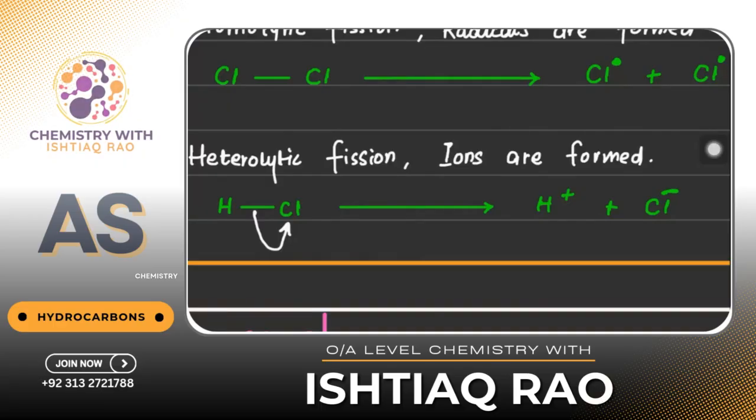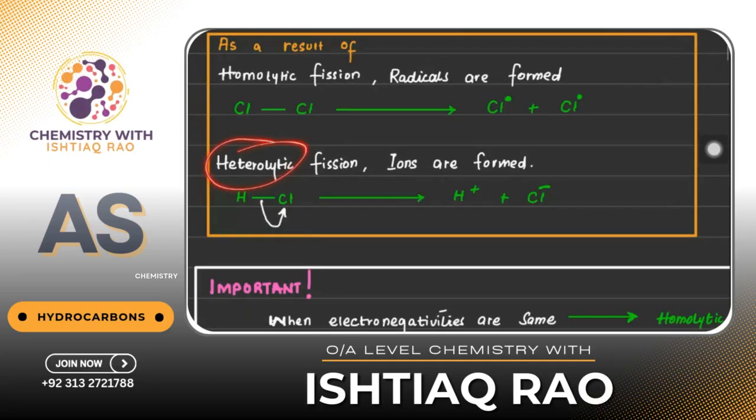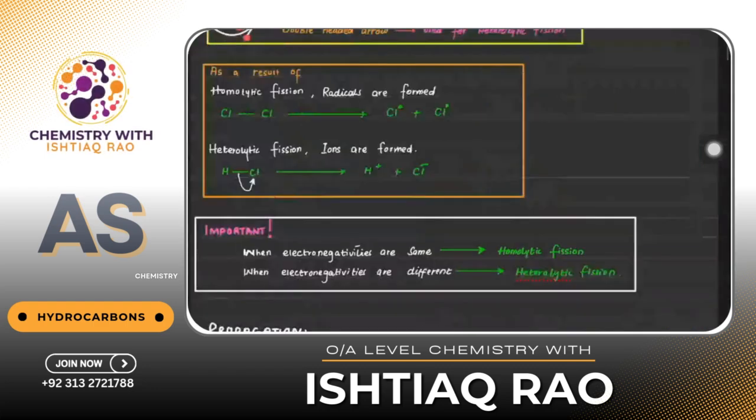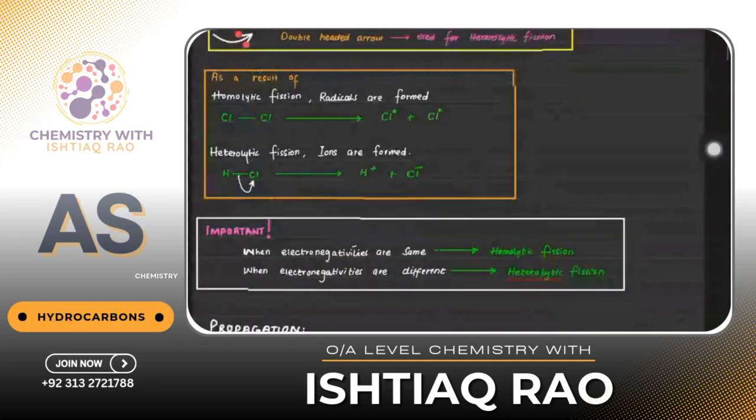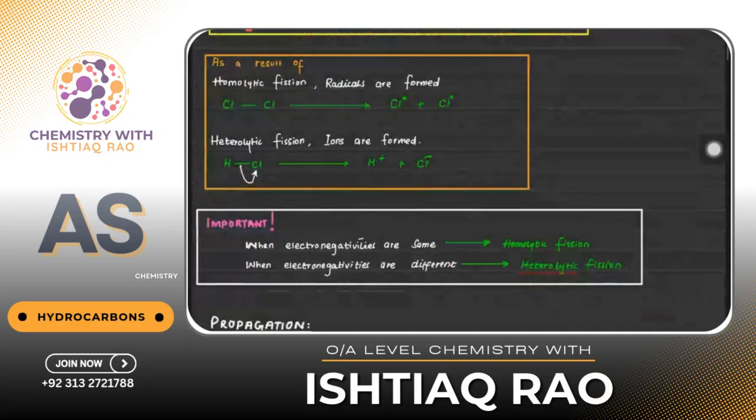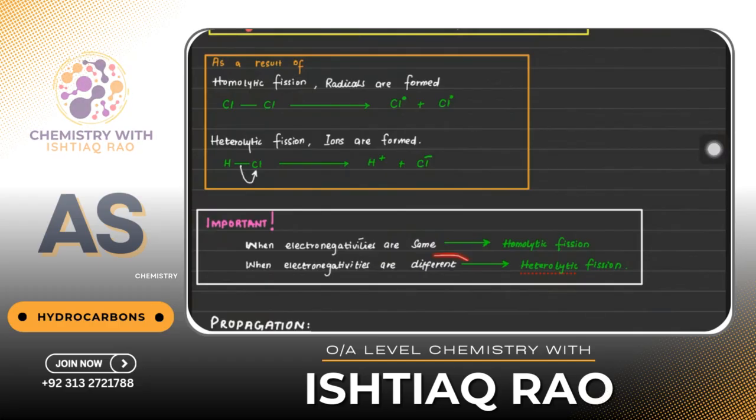So as a result of heterolytic fission, ions are formed, and as a result of homolytic fission, radicals are formed. That's the main point. Whenever the electronegativities are the same or similar, I can have homolytic fission, and when the electronegativities are different, I can have heterolytic fission. Okay.